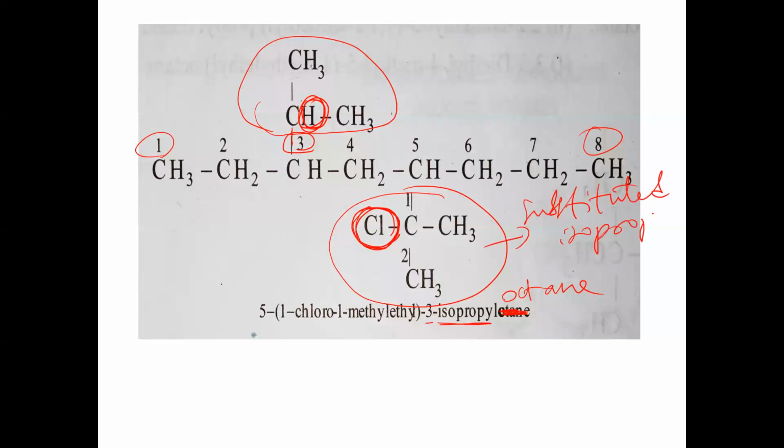In this case, we should not use isopropyl. Now we should give numbering: first carbon is the longest chain, second carbon. 2 carbons means ethyl. In this ethyl, on the first carbon chloro is there and methyl is there. So 1-chloro, 1-methyl, ethyl. On which carbon? On the 5th carbon.